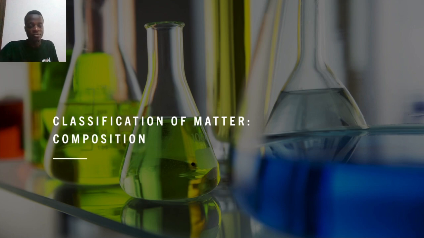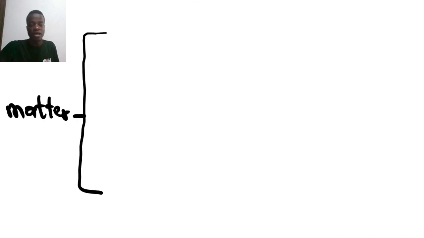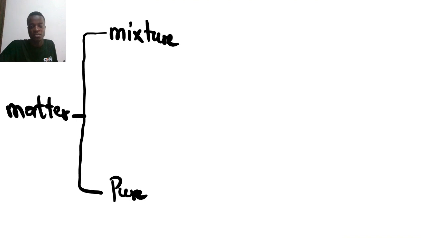So if you have matter, there are two major groups of classification that you can put matter into. Matter can be a mixture, or matter can be a pure substance.